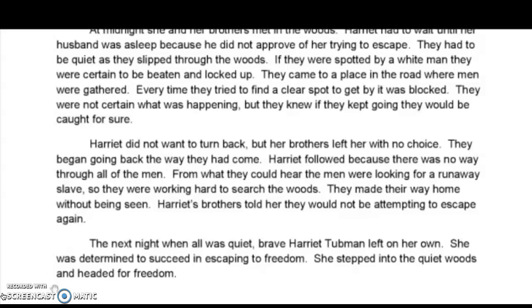Give your story an ending. Go to a new line, indent, continue to use that descriptive language. You're trying to put a picture in the reader's mind when you're writing narrative. Do great work.